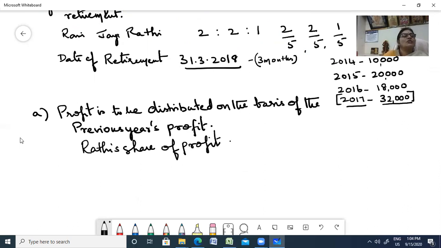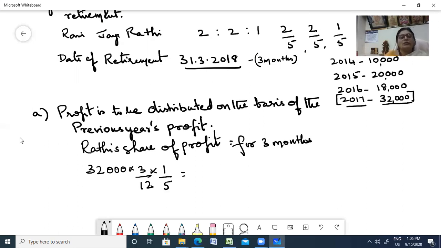What is Rati's share of profit for 3 months, because she is retiring on 31st March 2018? So let us calculate 32,000 into 3 by 12, because 3 months. And what is the profit sharing ratio? 2:2:1, that is 1 by 5. So into 1 by 5.